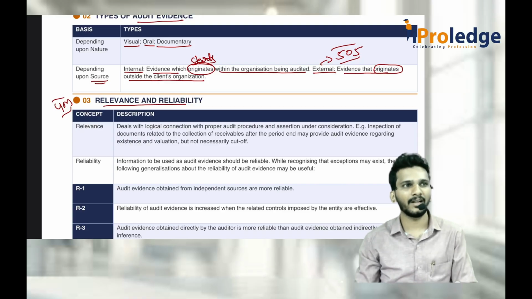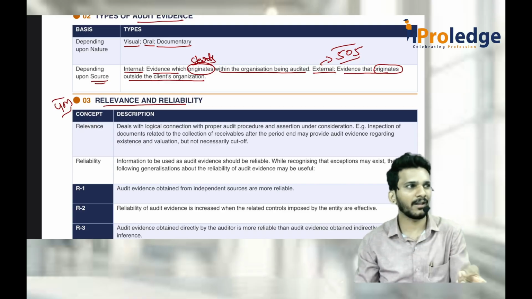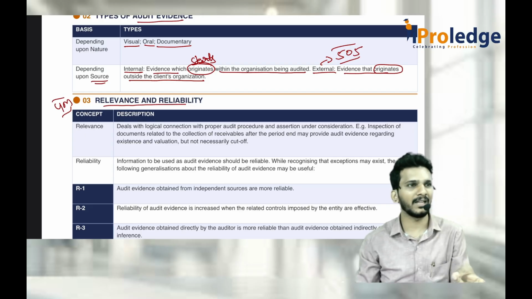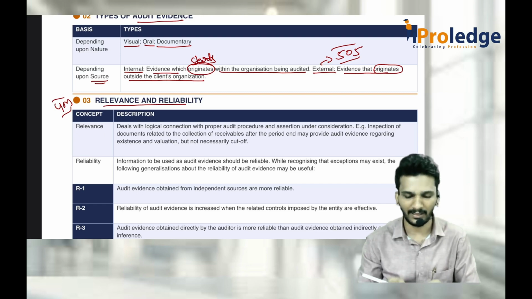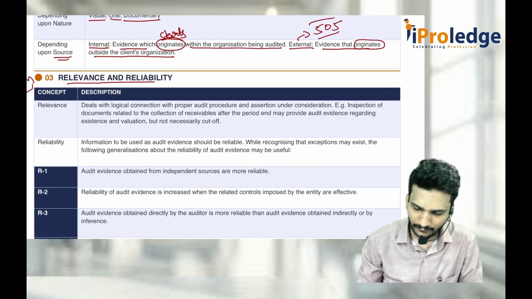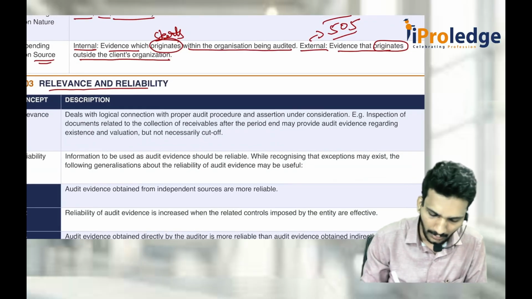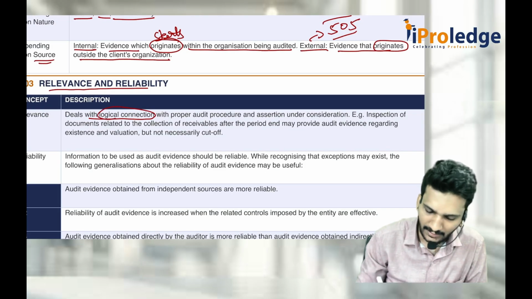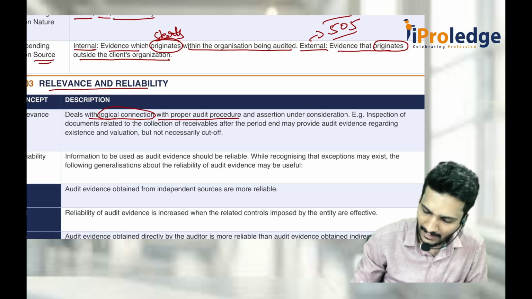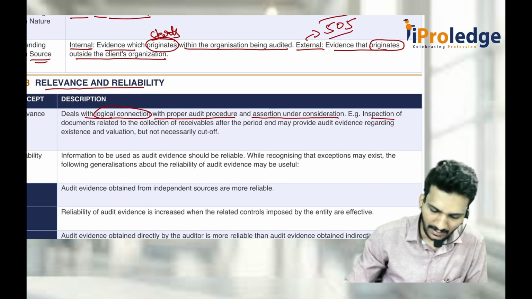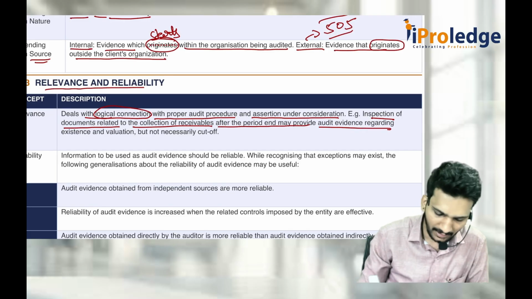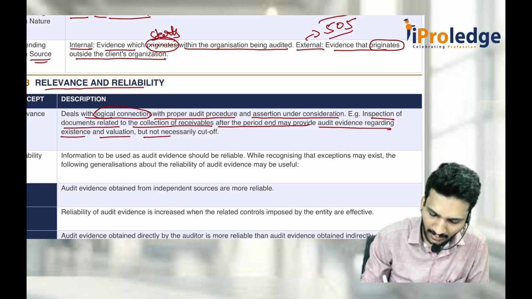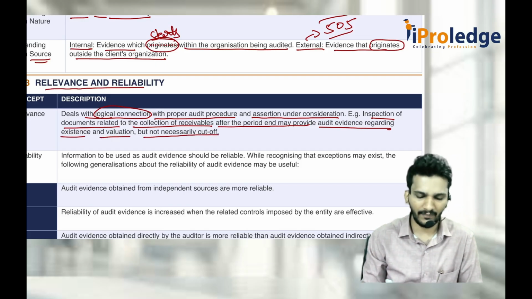So whether it is relevant means, is it relating to the current period or not? Can it be reliable? Reliable means, is it a genuine document or a made-up document? That also has to be checked mainly. So relevance deals with the logical connection with the audit procedures and assertions under consideration. Inspection of documents related to the collection of receivables after period end may provide audit evidence regarding existence and valuation, but not necessarily cut-off. Is it relevant or not?